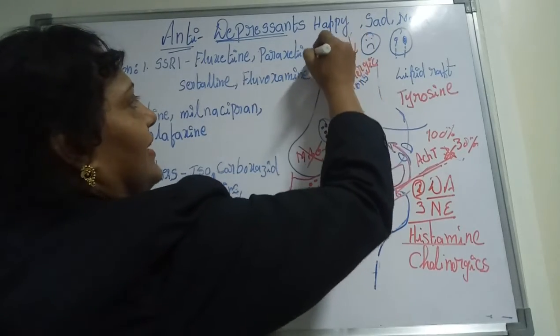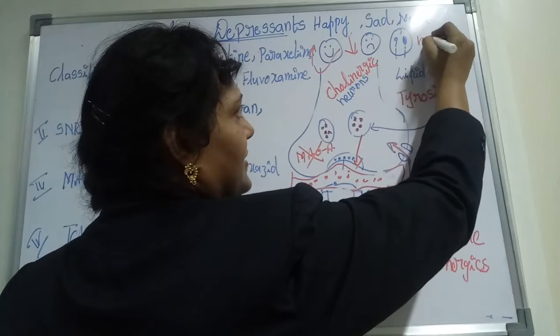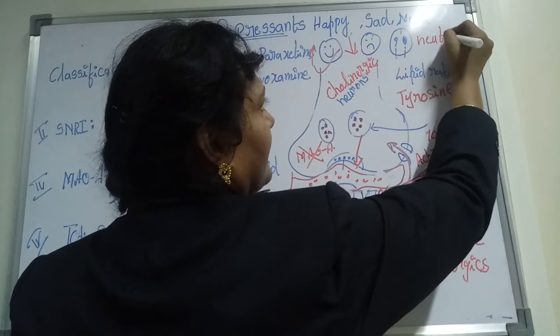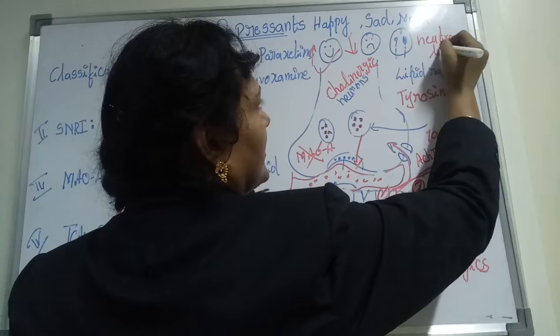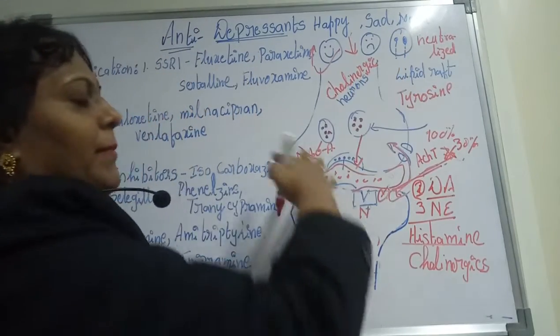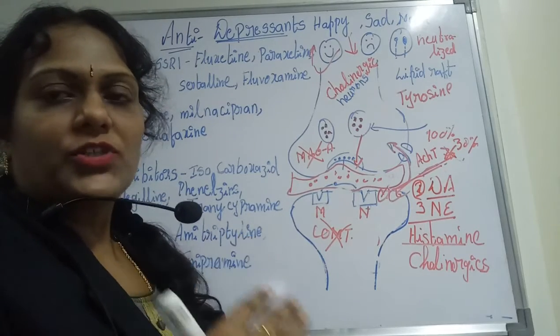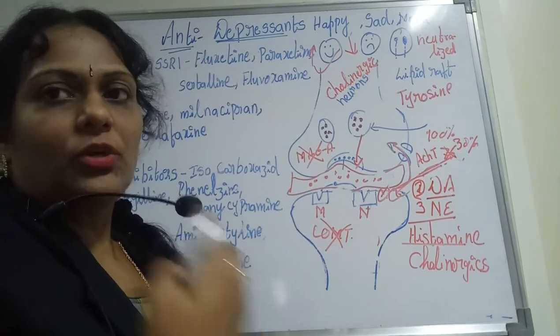So we can say that the happiness can be increased, the mood can be neutralized, and the sadness can be decreased by all the neurotransmitters which are useful for the action of antidepressants.